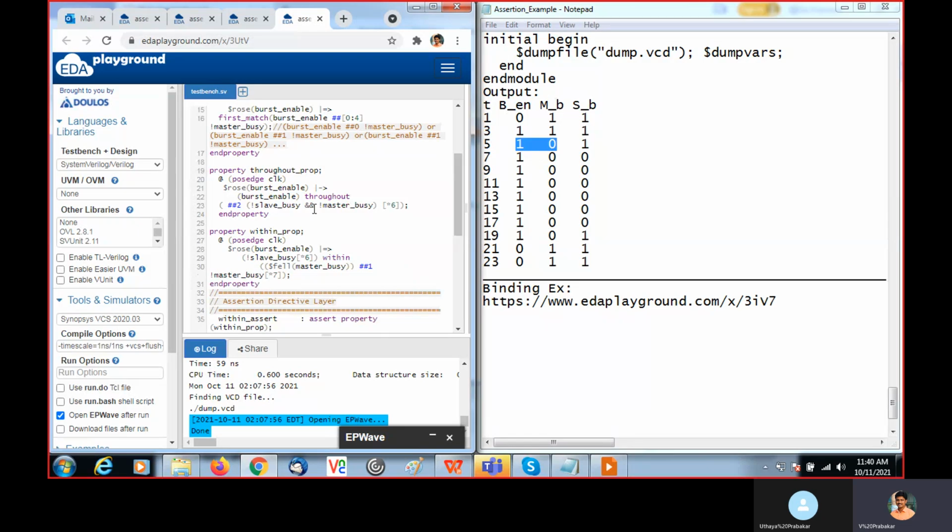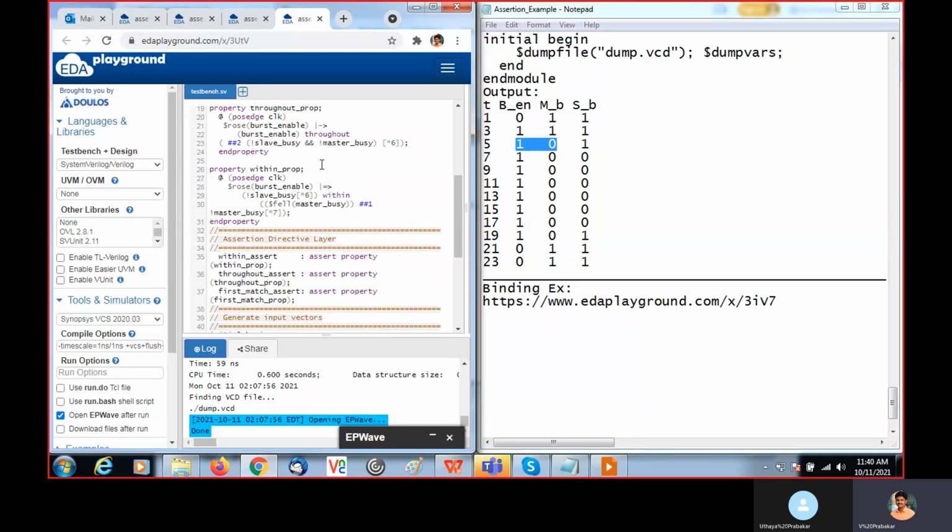And throughout property, here also we are checking at passage of clock, burst enable should rise from 0 to 1. Here it is rise. And then throughout this burst enable, throughout this sequence. What is this sequence?